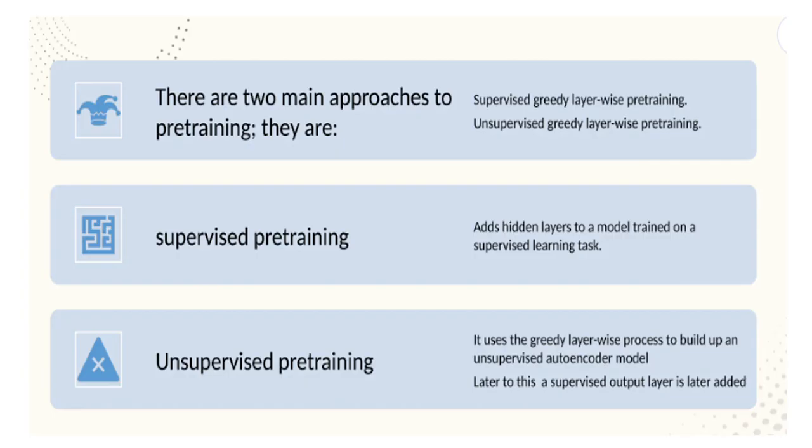This approach serves as a shortcut that leads to an aggregate of locally optimal solutions instead of a single globally optimal solution. So there are two main approaches for pre-training. They are supervised greedy layer-based pre-training and unsupervised greedy layer-based pre-training. In supervised pre-training, we add a hidden layer to a model trained on a supervised learning task. In unsupervised pre-training, it uses the greedy layer-based process to build an unsupervised autoencoder model. Later, a supervised output layer is added.